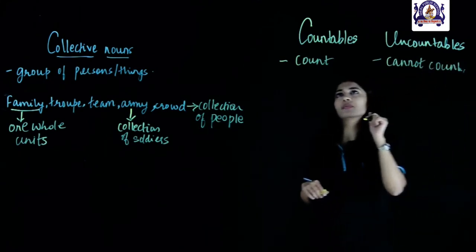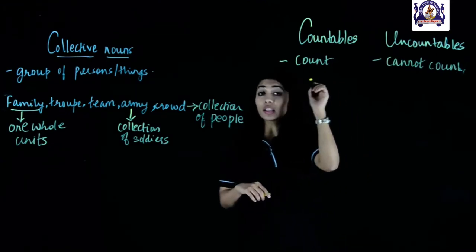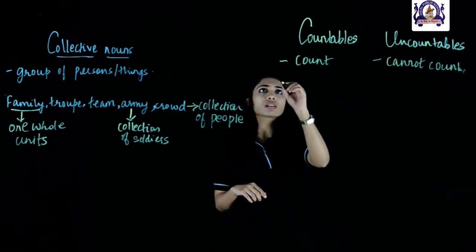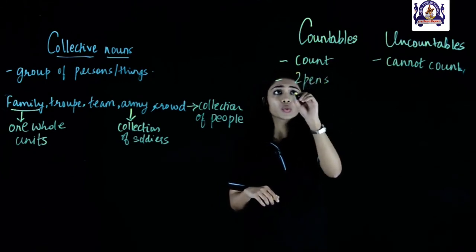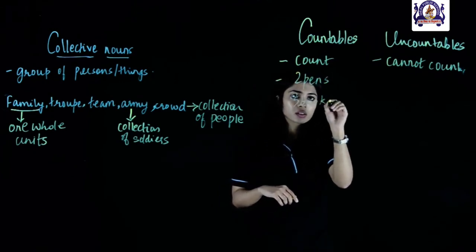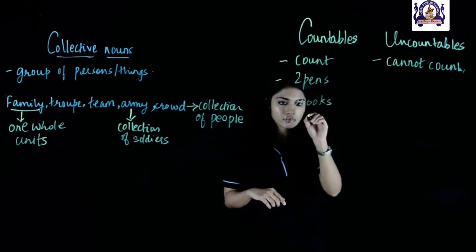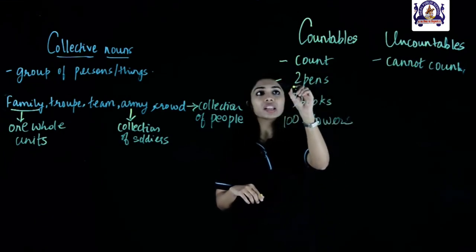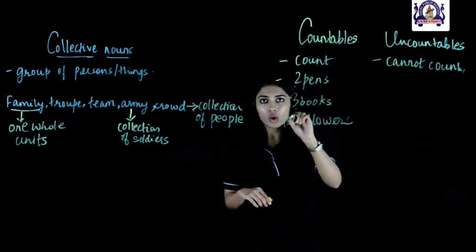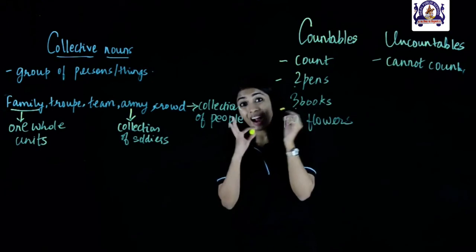So, basically, we can put a number before countable nouns like 1 pen or 2 pens, 3 books, 100 flowers. So, as you can see, we can put a number before the countable nouns, which means we can count them.